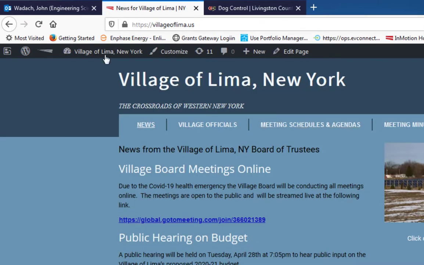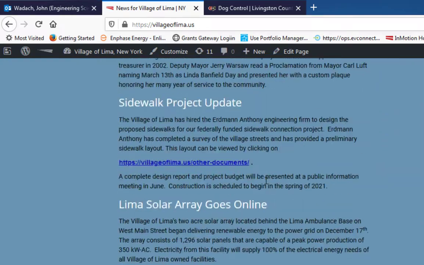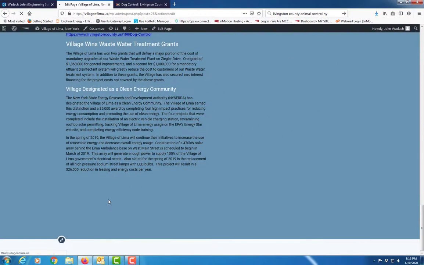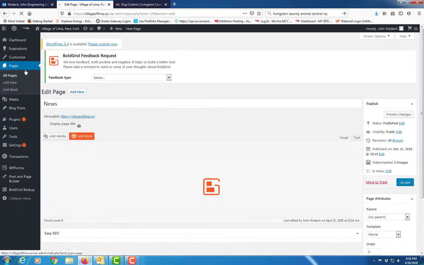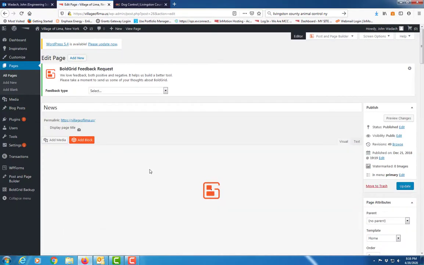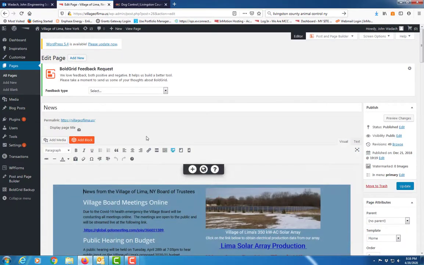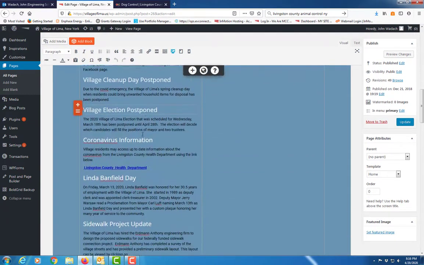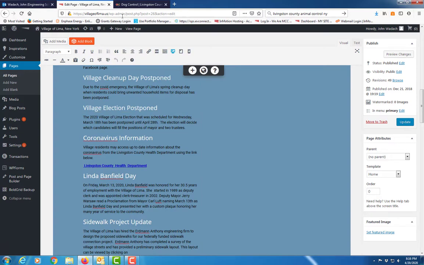Okay, instead of going to the dashboard and then having to do pages, I can just hit edit this page right here. Okay, also at the bottom of every page, there's that same thing. So on short pages, you might see this more readily. So you click on that, and then it'll bypass having to pick the page because it'll just have the page here for you. So, okay, and it does this because I'm signed on as an administrator.